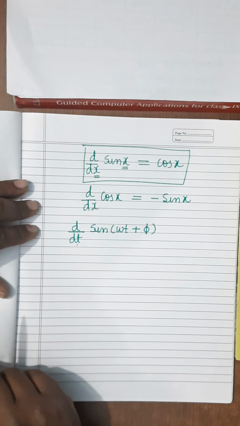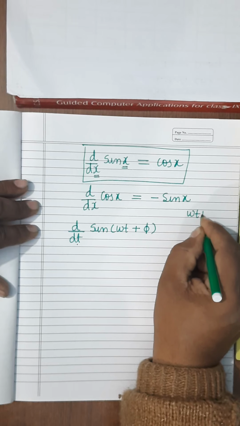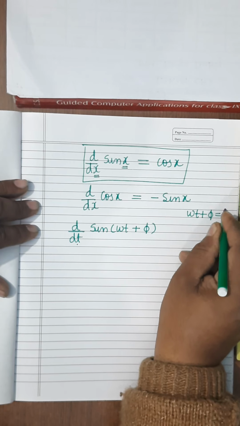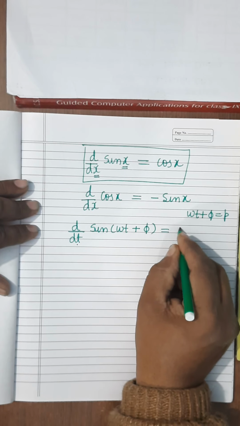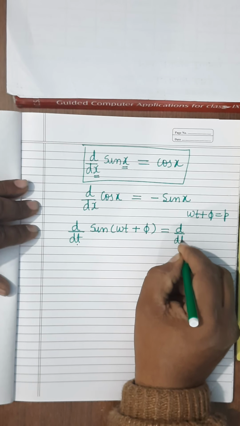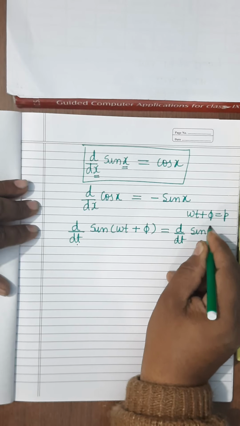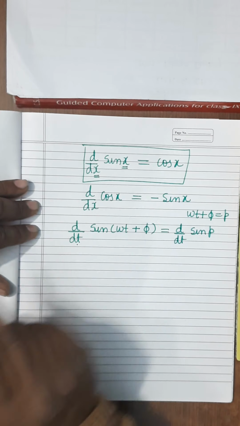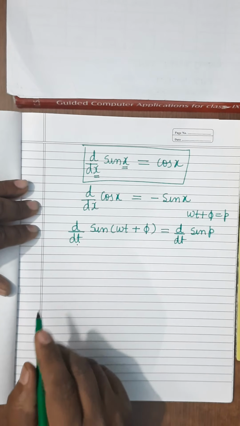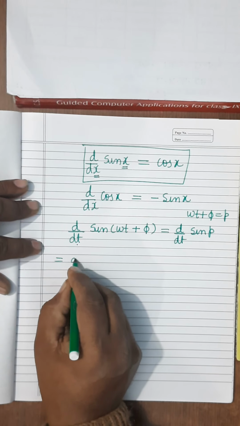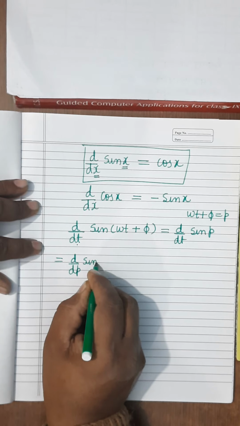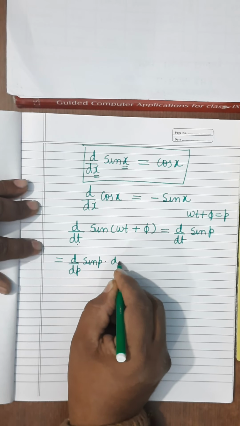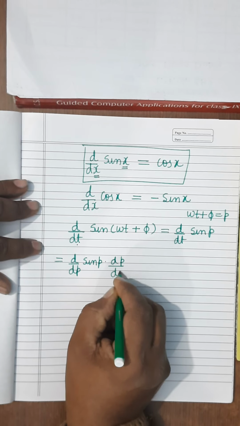So you take, let omega t plus phi equal to p. So it will become d by dt of sin p. But still it cannot be applied because here it differs. So you can write in this way, rearrange: d by dp of sin p into dp upon dt.